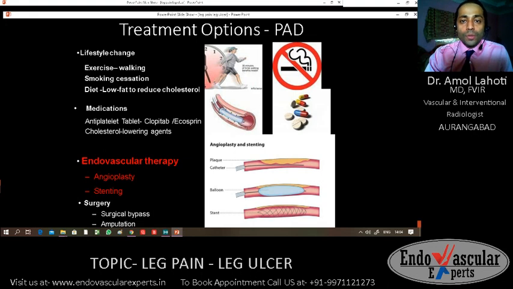Yes, those patients who have a very long vessel obstruction or gangrenous changes have to get operated. For long vessel disease, the cardiovascular surgeon does a bypass. The way a surgeon does a heart bypass, similarly, there is a bypass available for the leg vessels also.